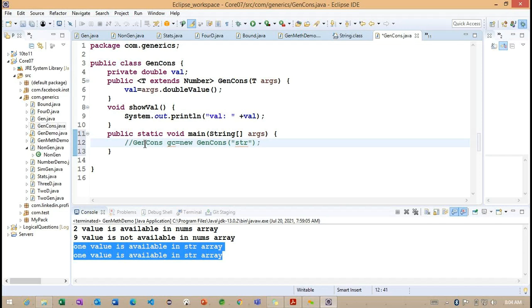If I enable the commented line number 12, is it going to work successfully or will it give an error? This kind of example we already discussed in the last class. I just want to confirm whether you are understanding or not. So I'm creating one object like this. Is it going to work successfully or will it give an error?